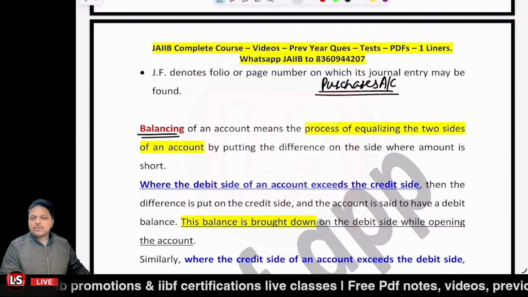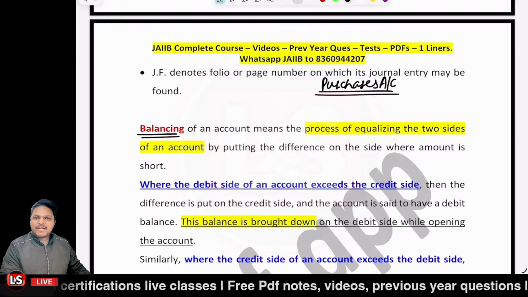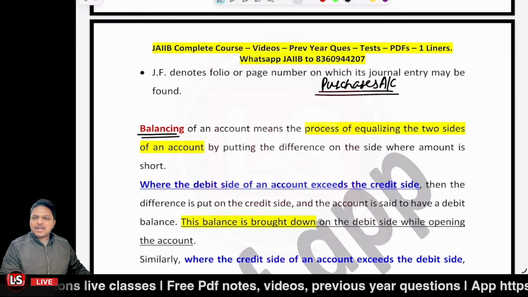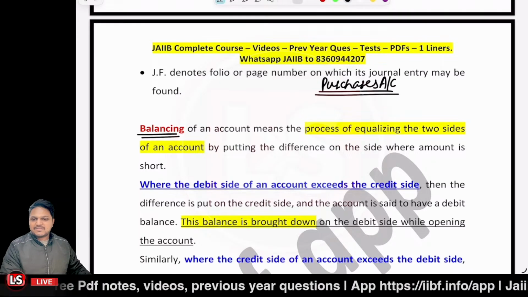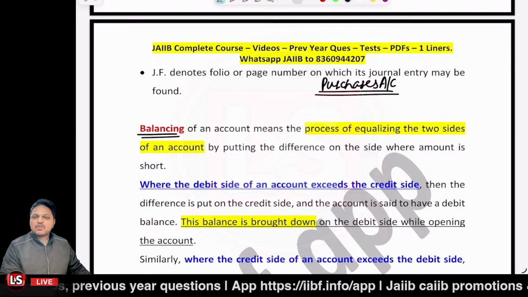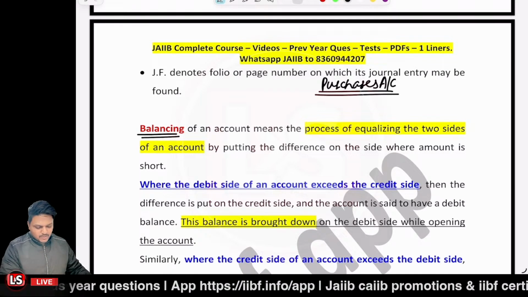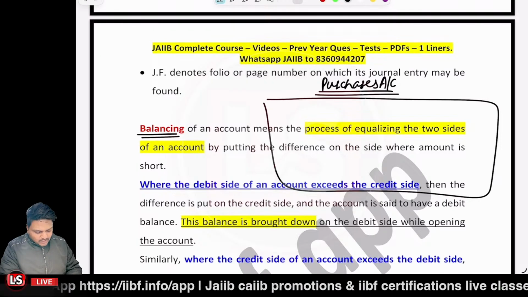I clearly gave you the hint, it is related to the expense, and all the accounts which are related to expenses or losses are what account? Those are the nominal accounts. So the purchases account is again a nominal account. Okay, so let me now tell you about the point I wanted to make about balancing.